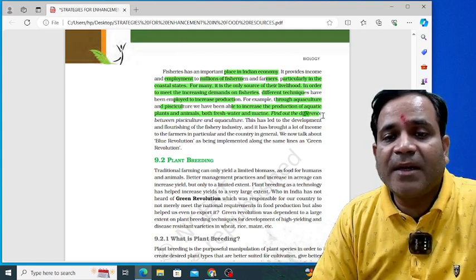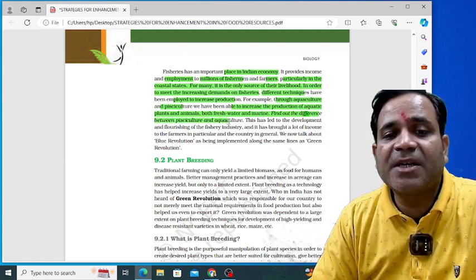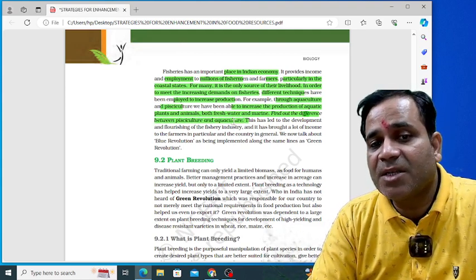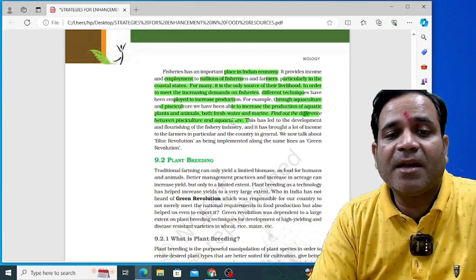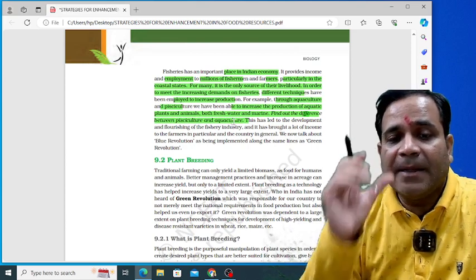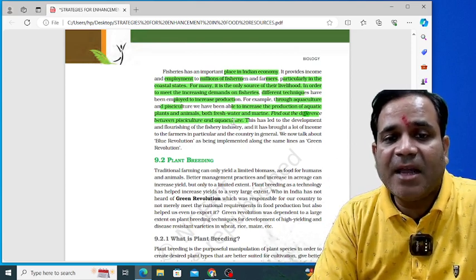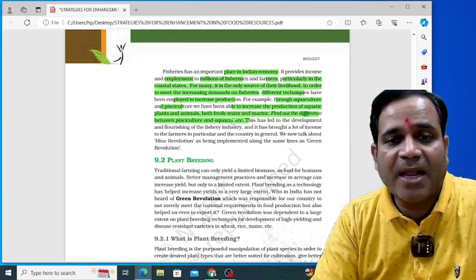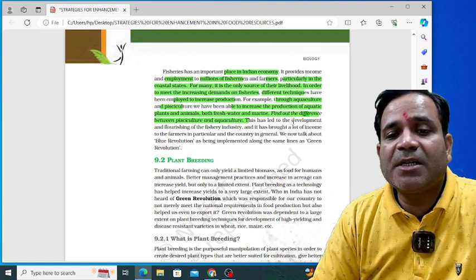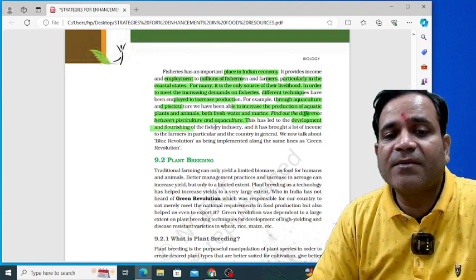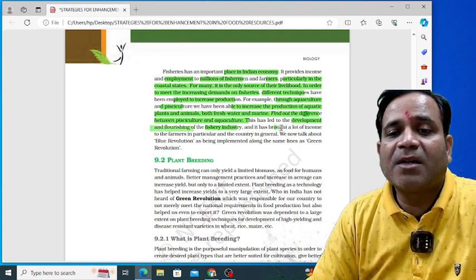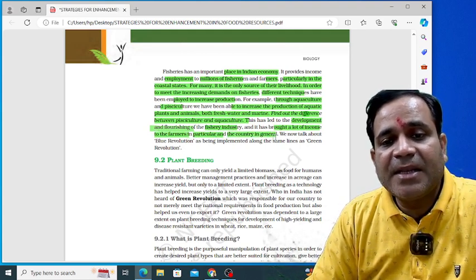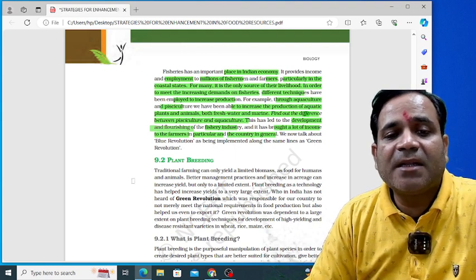So let's find out the differences between pisciculture and aquaculture, my dear. What is the difference? The rearing of the fish is known as pisciculture, my dear. And aquaculture is the place where the fish is grown. So this led to the development and flourishing of the fishery industry, which brought a lot of income to the farmers in particular and the country in general.